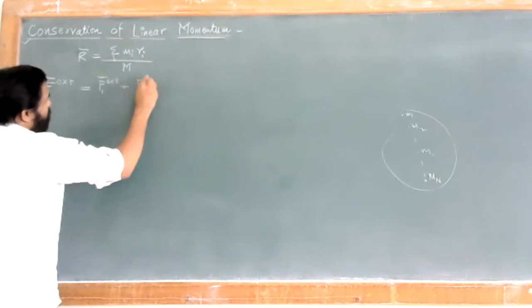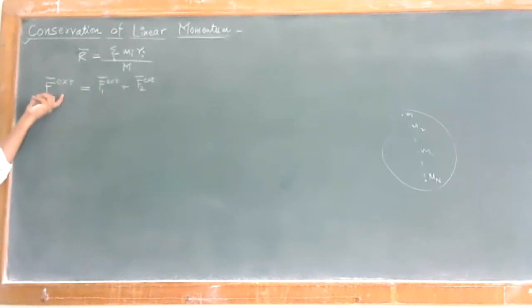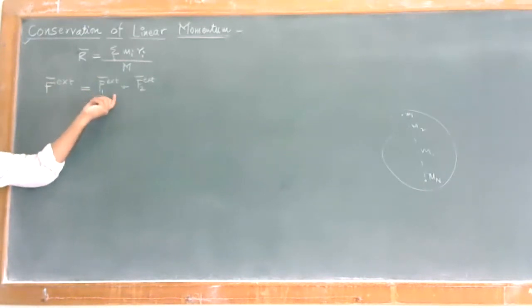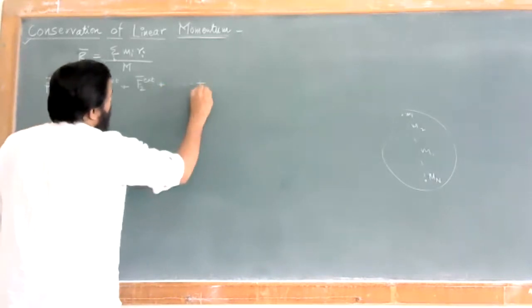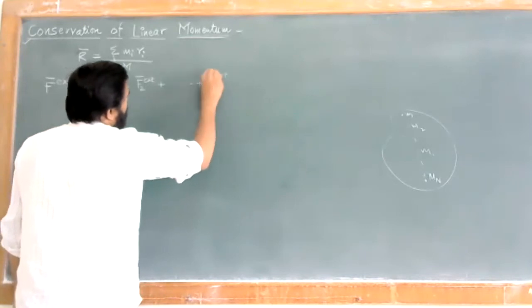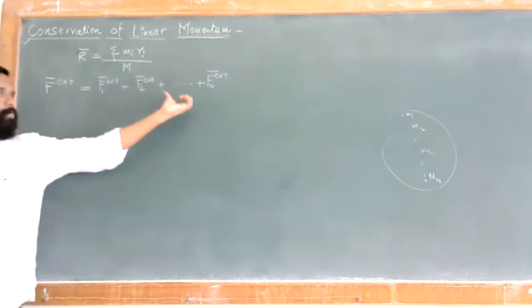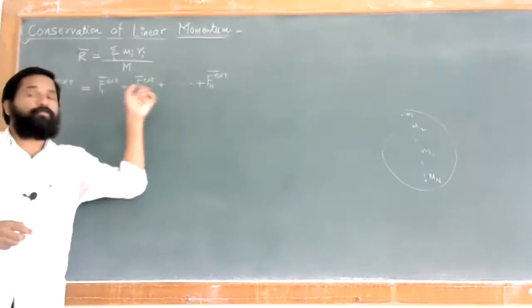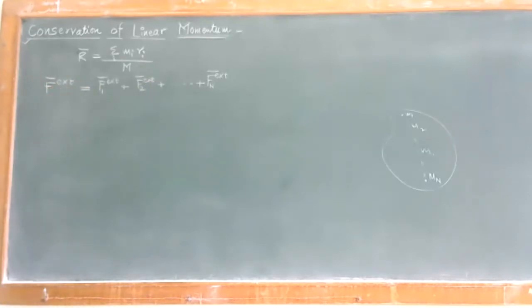Let us say the external force applied on the particle is given in terms of F external. As there are n number of particles, we have to combine all the particles and the forces applied on them. So the total external force is equal to F1 external plus F2 external up to Fn external. These are the n number of particles and the respective forces applied on them. So this is the total external force.